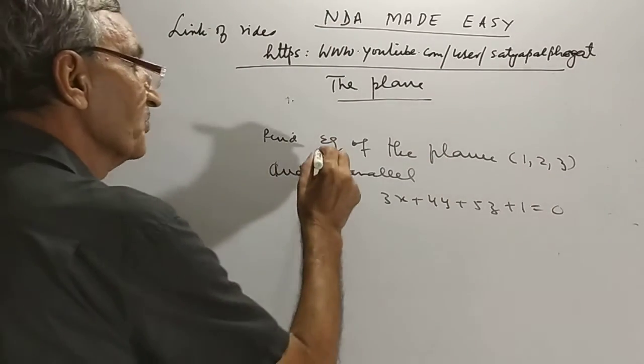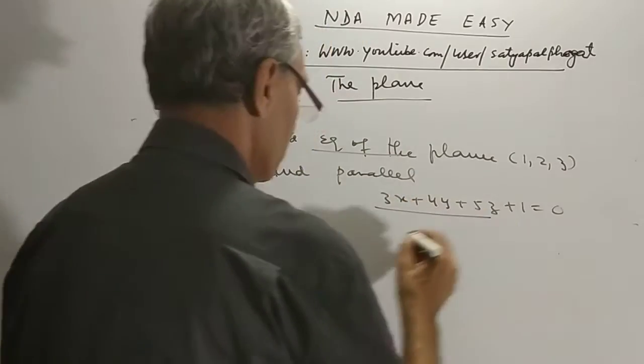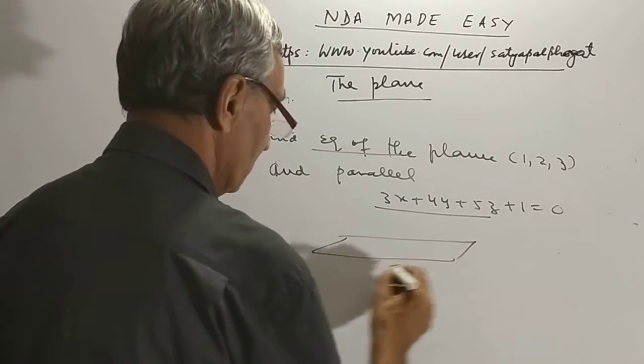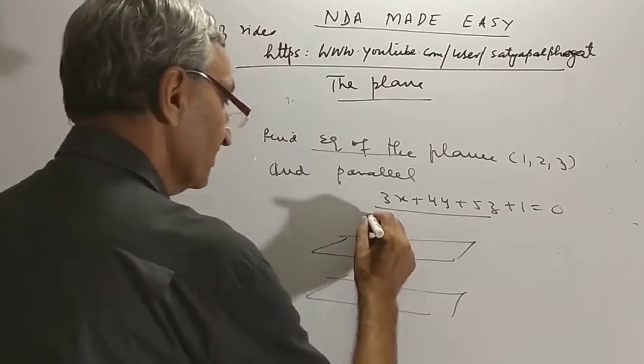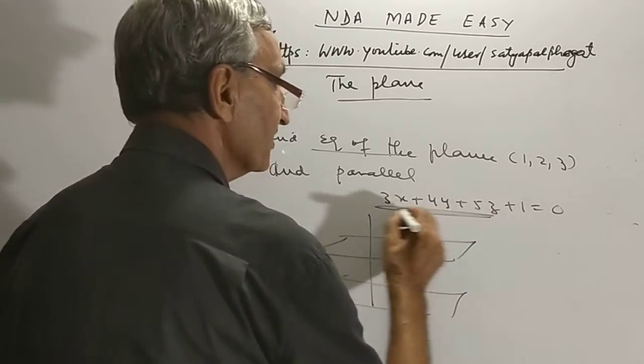I have to find the equation of the plane which is parallel to this. When this is parallel to this, it means their normals are the same. It means this part is the same.